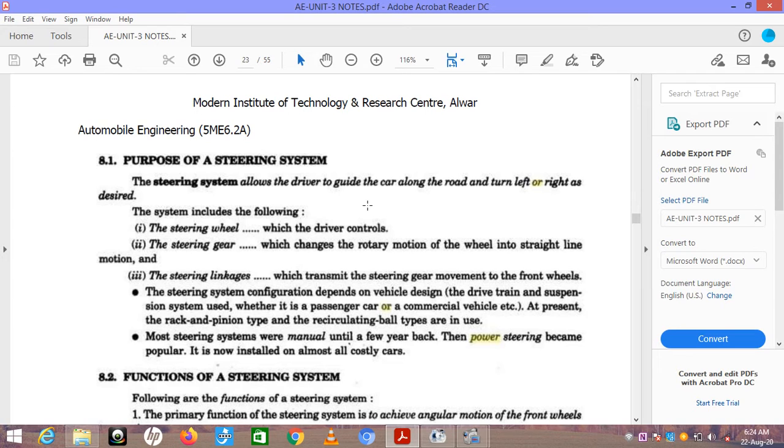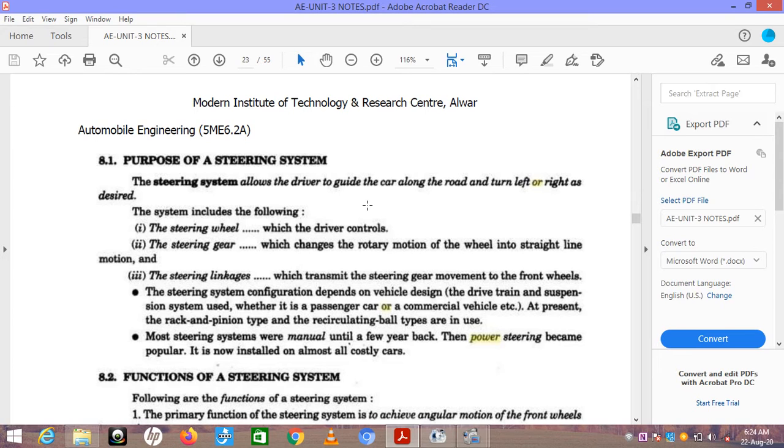The system includes the following: the steering wheel, which the driver controls; the steering gear, which changes the rotary motion of the wheel into straight line motion; the steering linkage, which transmits the steering gear movement to the front wheels.